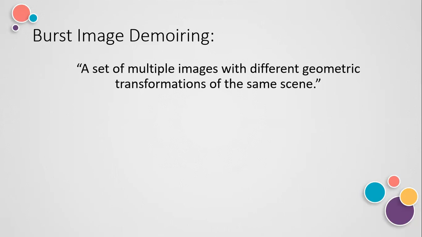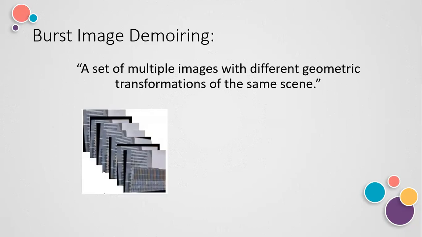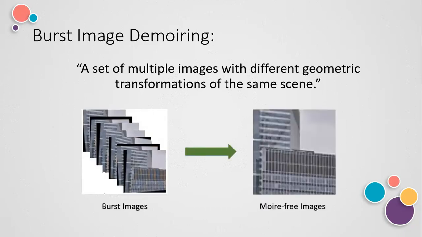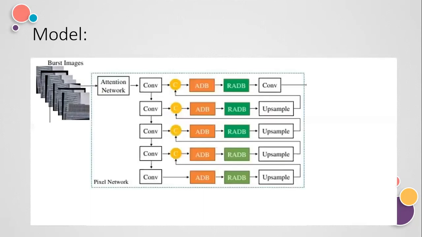So in this case, you can see here that we take an input of burst images and develop a clean, Moire-free image as an output. And in this model of burst images, we proposed an attention network. What will this do?